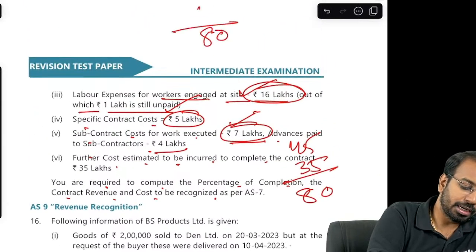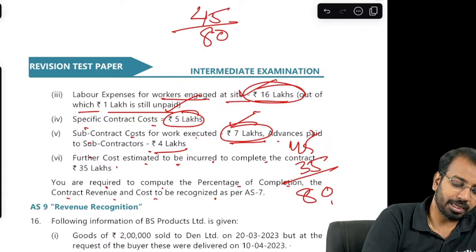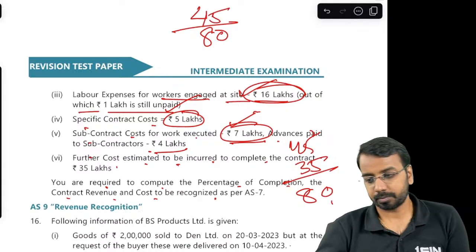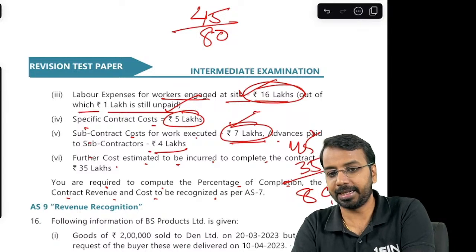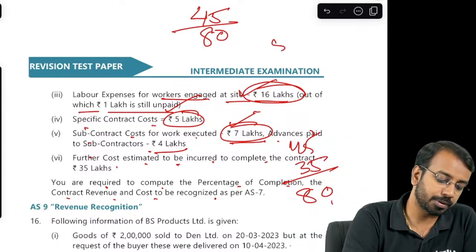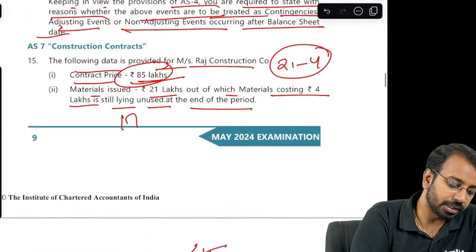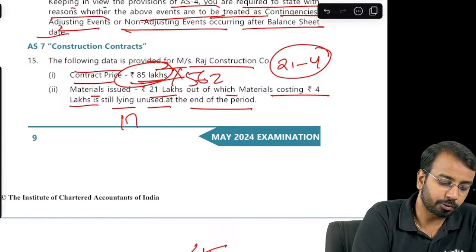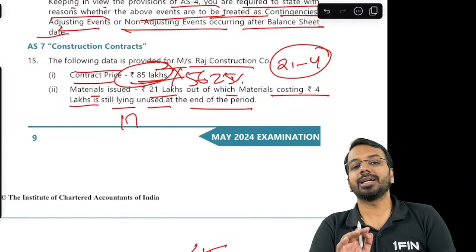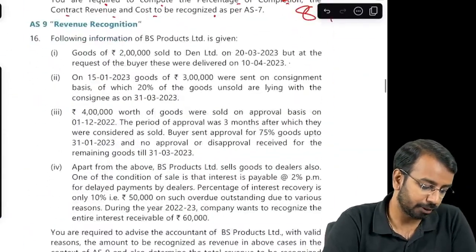Now, what is the completion rate? Total is 80. We have already spent 45. 45 divided by 80, if I do, you get 56.25%. This is the completion rate. And 85 lakhs into 56.25% is the revenue to be recognized.